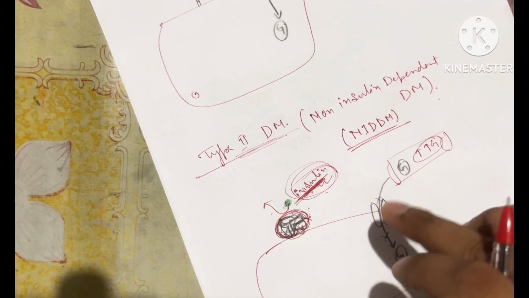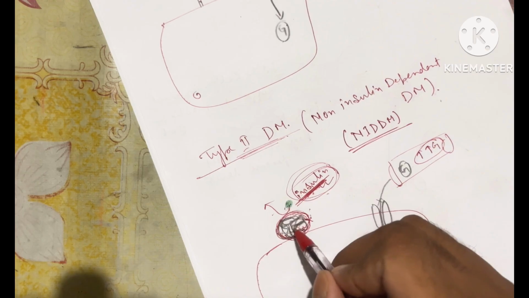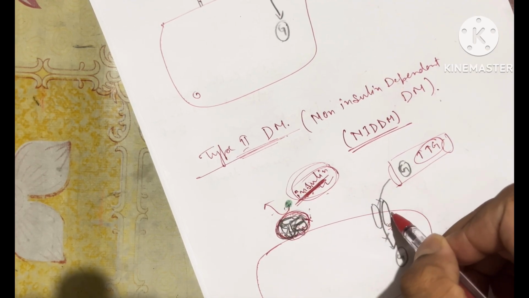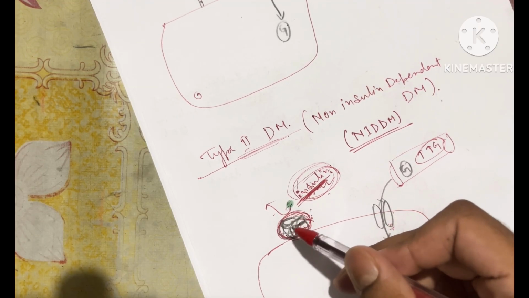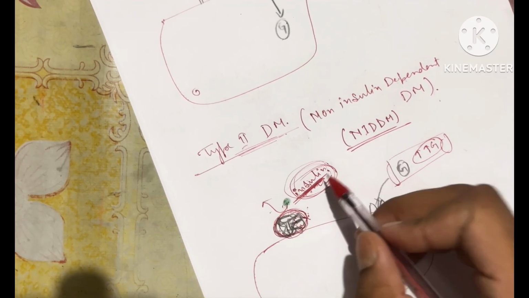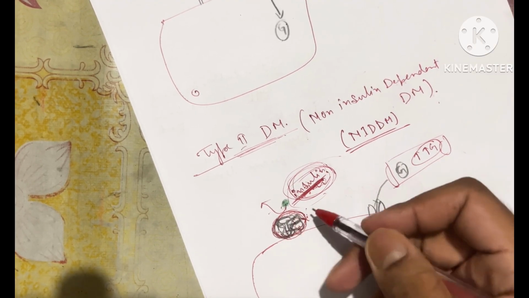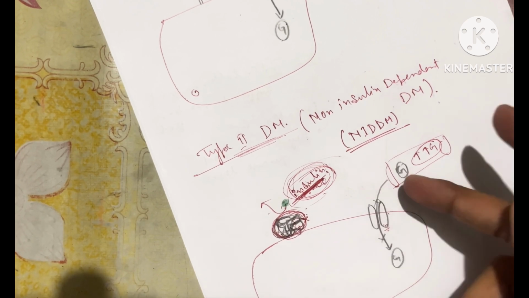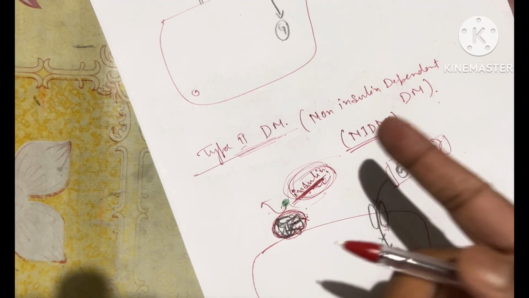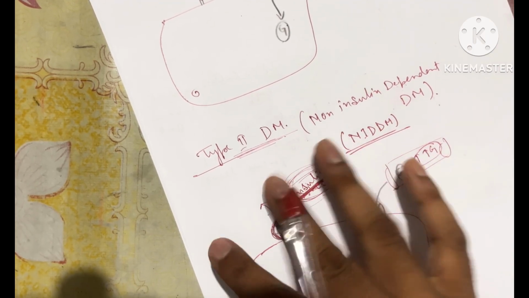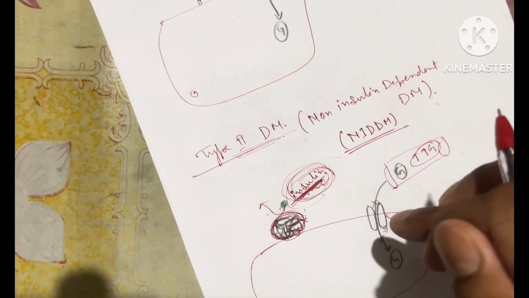In both cases, the door will remain closed. In the first case, if there is no insulin, then insulin is not able to bind with the receptor, so the door will remain closed. In the second case, if a sufficient amount of insulin is present, the receptor is not working. In the first case, we don't have any keys, the lock is properly working. In the second case, we have the keys and the lock is not properly working. In both cases, if we don't have the proper lock, or if we don't have the keys, the door will be closed. In both situations, the door will remain closed.